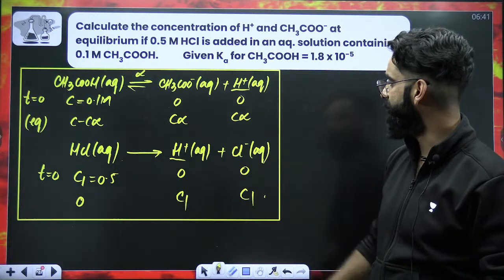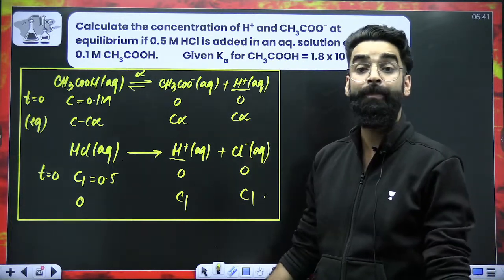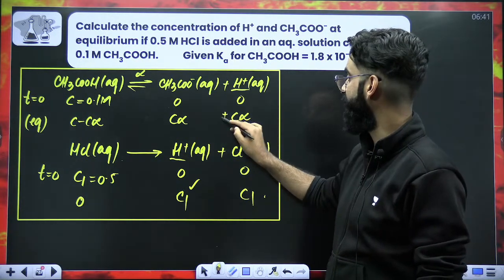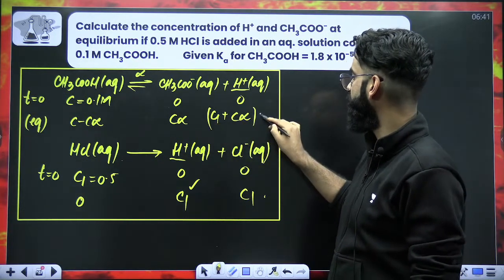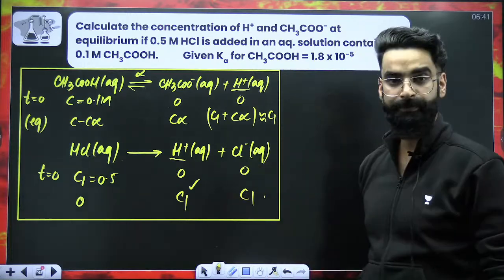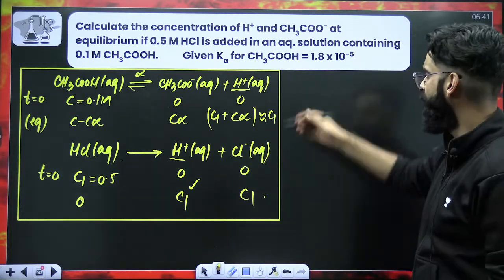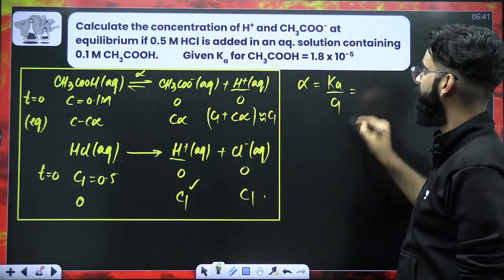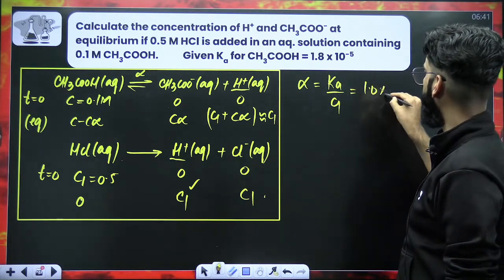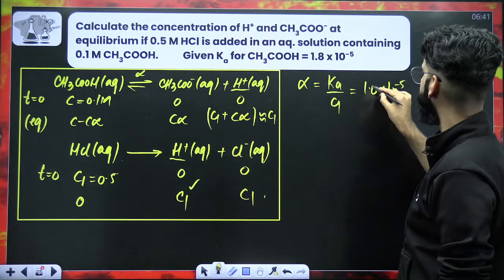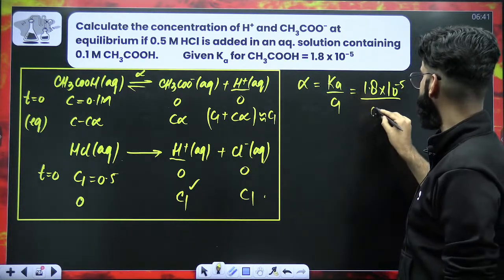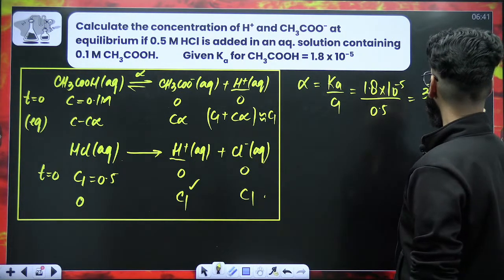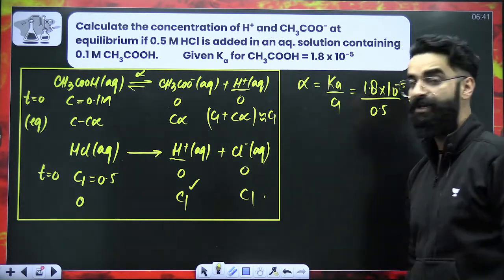So tell me first of all, what is the concentration of the common ion? H positive concentration from here is C1, from here is C alpha. So it has to be C1 plus C alpha. But which finally you have to write as C1 only, right? What is the new alpha? New alpha is going to be Ka divided by C1. Ka value as per the question, 1.8 into 10 raised power minus 5 divided by C1 value, that's 0.5, right? Which comes out to be 3.6 into 10 raised power minus 5. This is the value of new alpha.